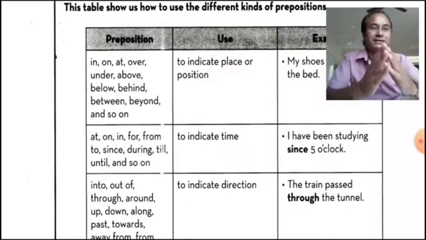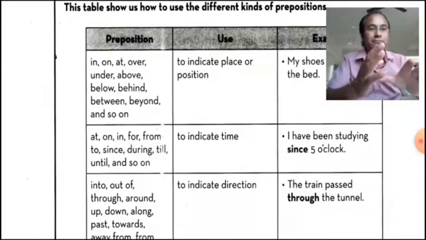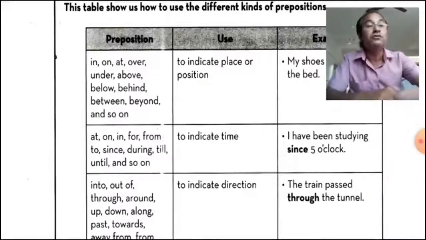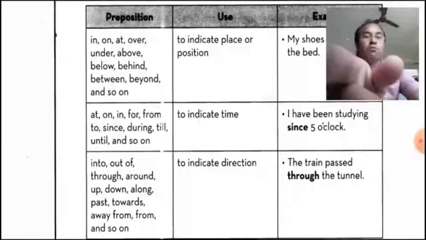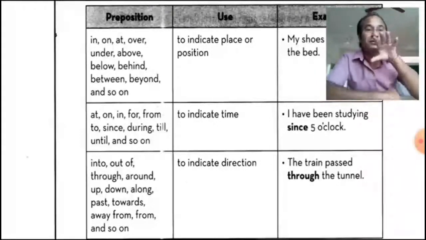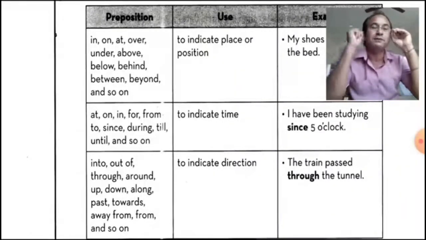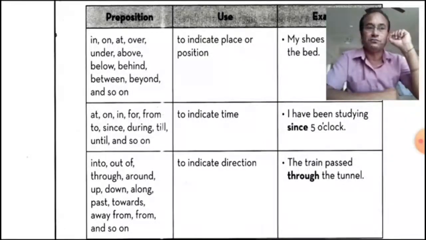So we will have to see the meaning of the sentence. And then, I will meet you at 5 o'clock. So it shows time, isn't it? But at, we have also used: I will meet you at your home. It shows place. So in, on, at are used in both position, place and time. Keep in mind, it creates confusion at times.